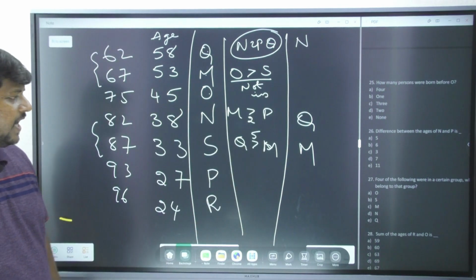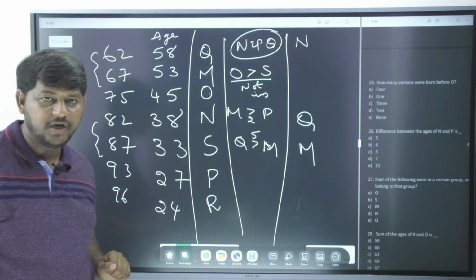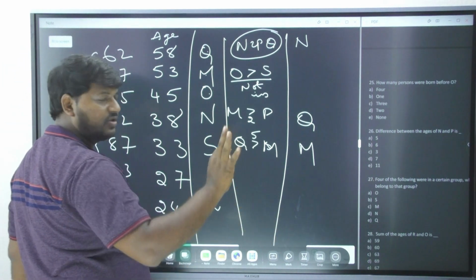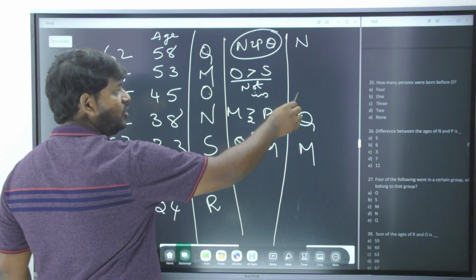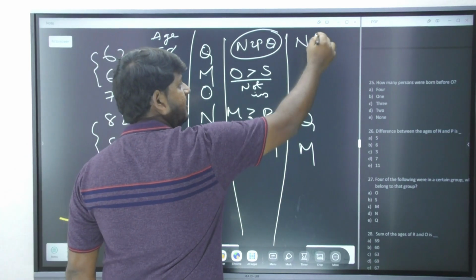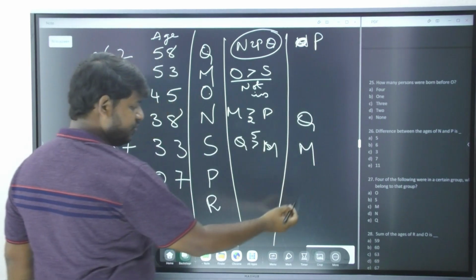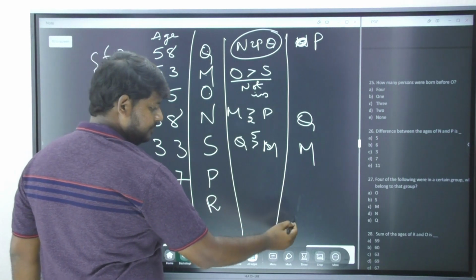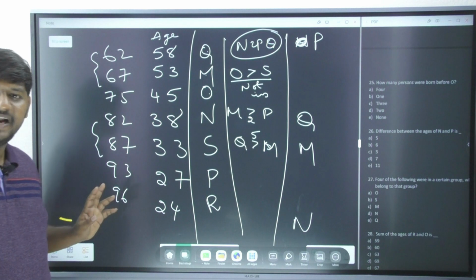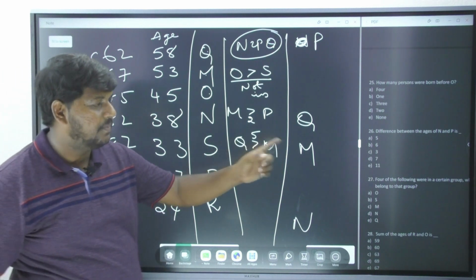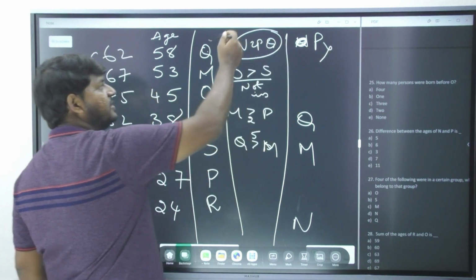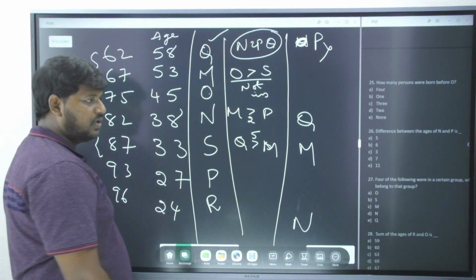In between M and P, there should be more than 2 persons. More than 2 persons means 1 and 2 cannot be done. More than 2 is definitely 3. 1, 2, 3. I have to bring P here. So if I bring P here, now this N is going to come down here. But please observe, do we have any position left over for R? Because R has to come in the leap year. That is why this possibility is gone and this is correct. Okay, I hope you understood.